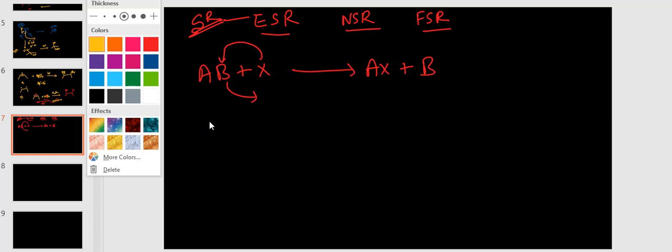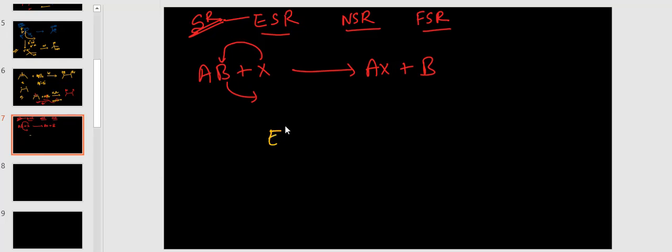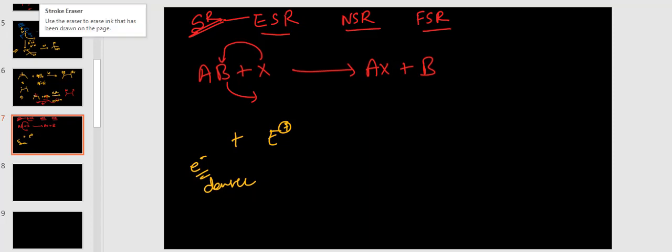Now, for electrophilic substitution reaction, what is needed? Whatever this compound is, it should be electron dense. Which are the electron dense ones? Whenever pi bonds are there, those are electron dense. But if pi bonds are there, generally addition reaction can also happen. That's why I am taking benzene here.